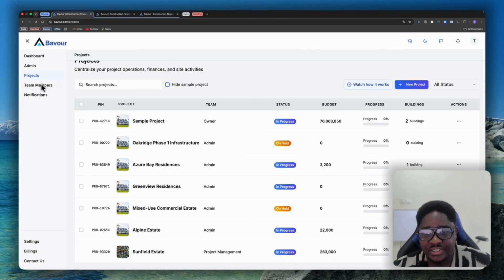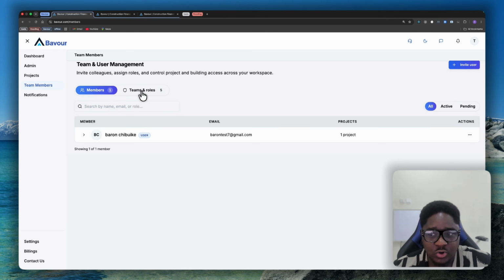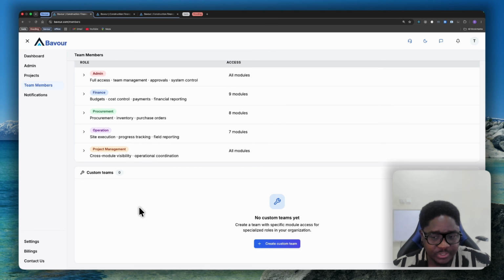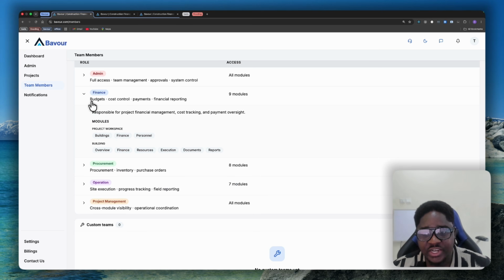We have some of these teams here that you can invite your team members or your staff and add them to. These are the built-in roles that we already support: finance, procurement, operation, project management, and admin. And you can also create your own custom team. Each of these roles has access dedicated to it. You can always open them to see the modules that the team has access to, which means if you invite somebody to the finance team, these are the modules they will have access to.